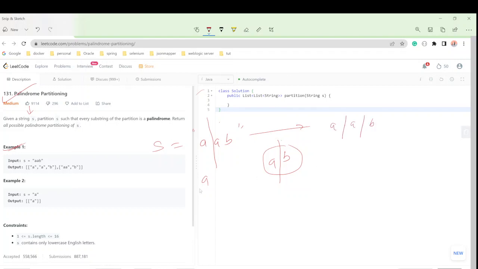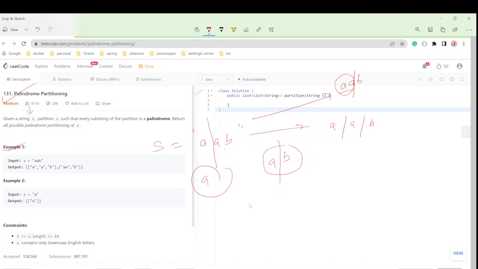If we talk about the possibilities, another possibility is to do the partition here, a and b, and we do the partition from here to a along with a, and b will be alone. In this way we can generate our possible palindromes.